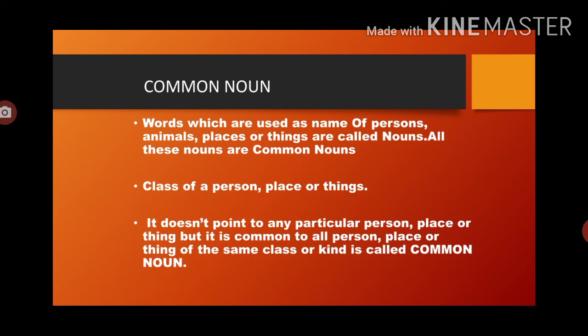The name boy can be given to any boy, to Afzal, Ashok, Ram, John, etc. It does not point out any particular one. It is a name common to all boys. It is therefore called a common noun. Common nouns are giving the class of a person, place or thing. It does not point to any particular person, place or thing, but it is common to all persons, places or things of the same class or kind, and is called a common noun.